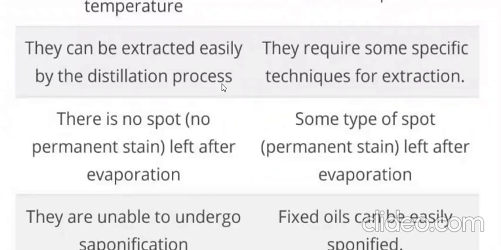These are examples of volatile oils. If it is fresh plant material, like eucalyptus leaf, we go for hydro distillation: we need to immerse them in water and boil them. But if it is dry plant material, we can go for steam distillation, like clove, fennel, or the dry coriander fruit.